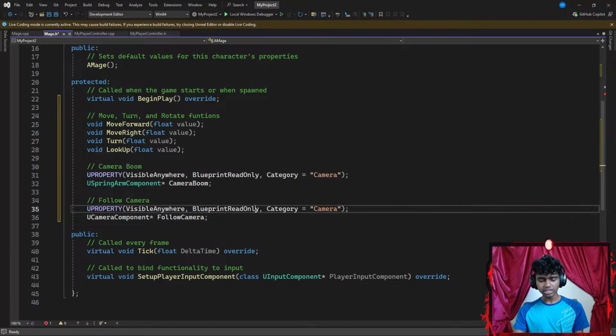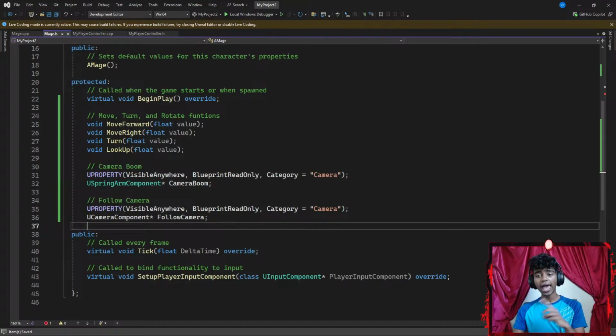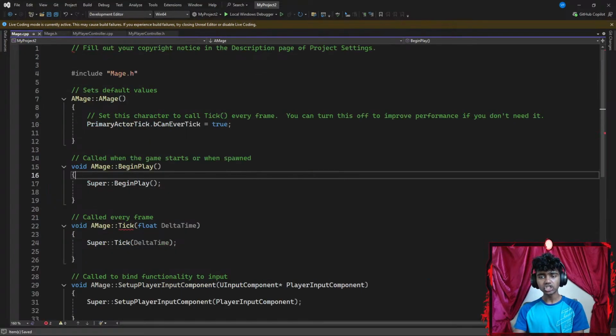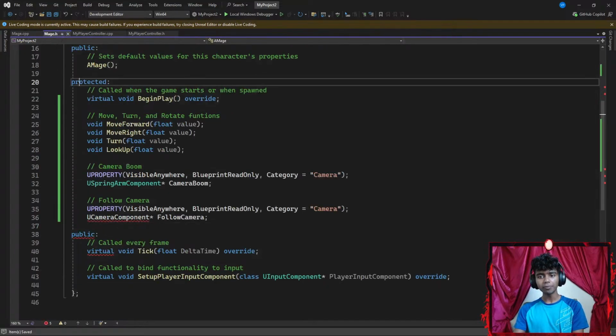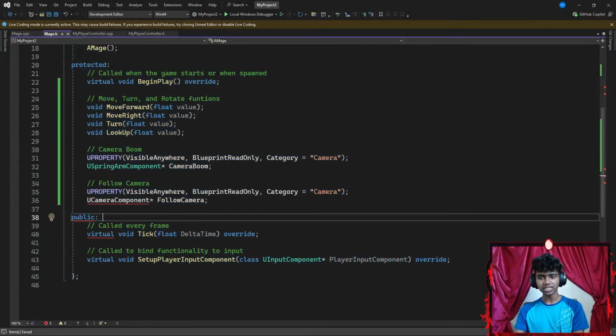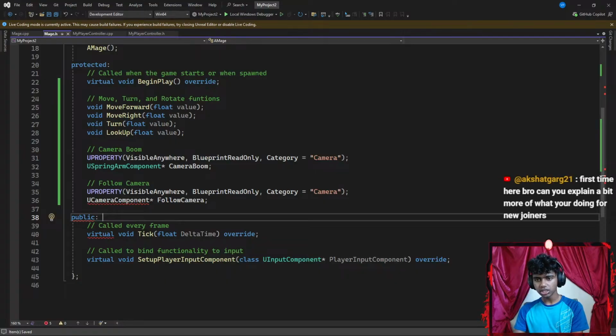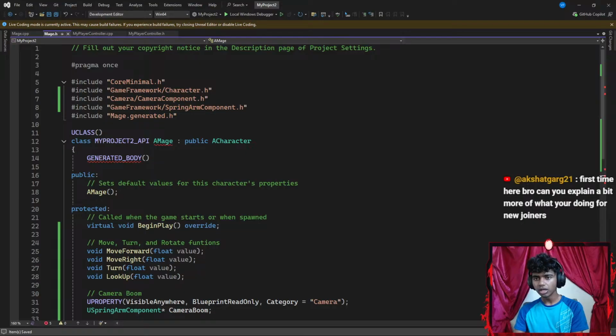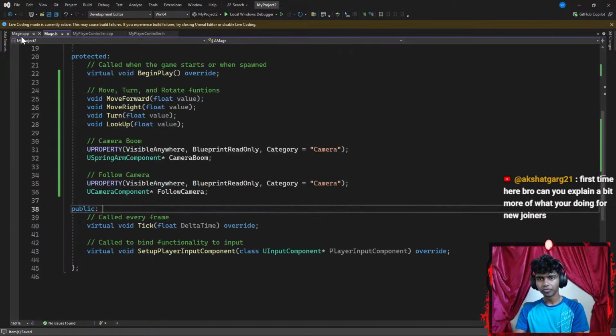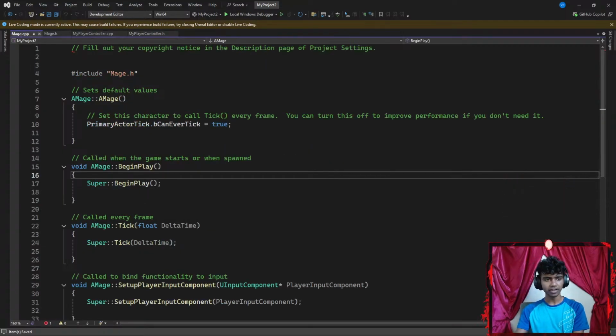Okay, once I'm done with this, I'm gonna hit Control S to save the code and move on to my Mage.cpp. I created my content here, and I'm gonna define it inside of my C++ file. UCameraComponent, which is going to be represented by FollowCamera, and include Camera/CameraComponent.h. There we go. Okay, guys, the editor sometimes just shows the red underline.